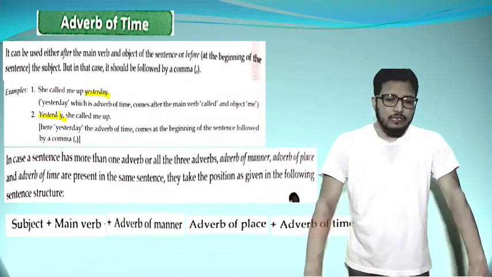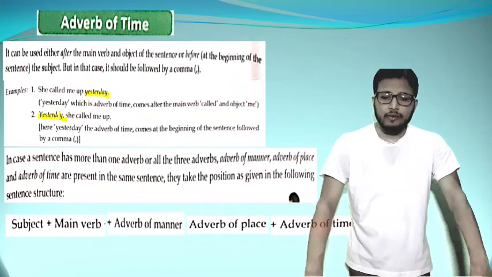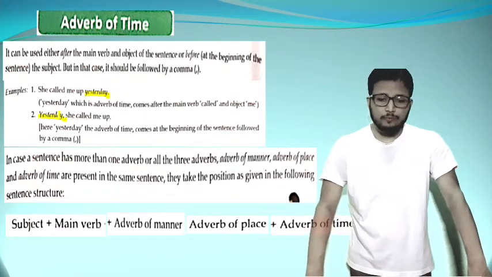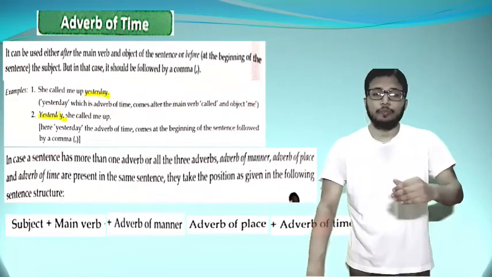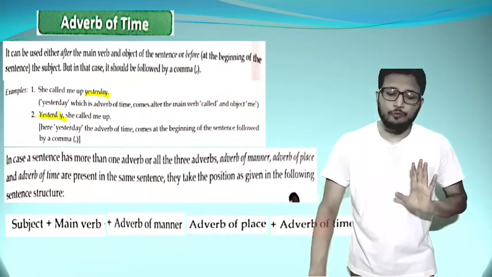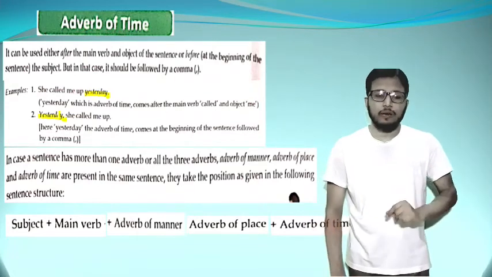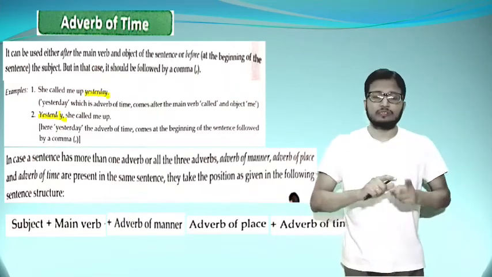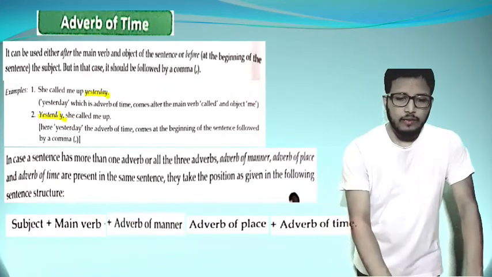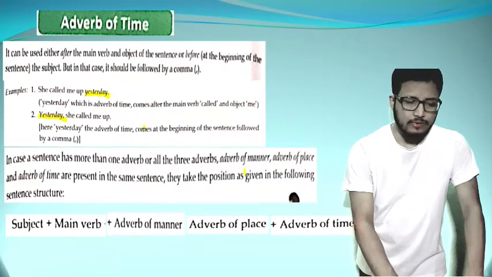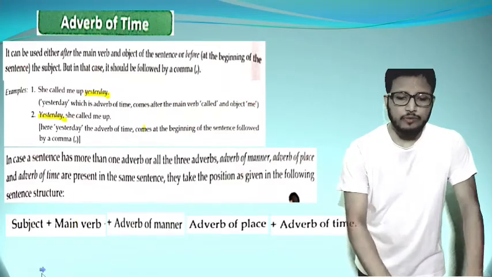In case a sentence has more than one adverb, or all three, adverb of manner, adverb of place, and adverb of time, are present in the same sentence, they take the position as given in the following sentences. So if you want to use the three types of adverbs in a sentence, you will have to follow this formula. After subject and main verb, first adverb of manner, then adverb of place, then adverb of time. This sequence we can't break. Okay, now let's go for some examples. With those examples we can understand this sequence.